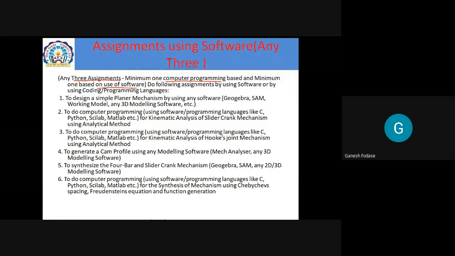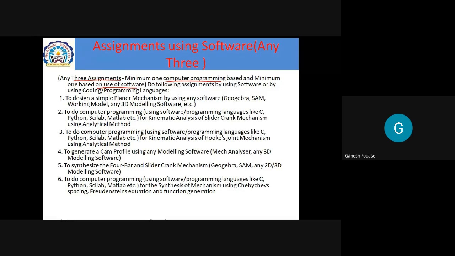So you have to apply that knowledge now to the concepts you studied in theory of machines, in kinematics of machinery. In kinematics of machinery, you may study some concept, like synthesis of mechanism by analytical approach. Now to get that synthesis of mechanism, and to get validation of that, you can solve the same problems by using programming as well as by using software. So do the following assignments by using software or by using coding, or programming languages. Now here we need to design a simple payload mechanism using any software. Software options are mentioned here: GeoGebra, SAM, Working Model, or any 3D modeling software you can use for designing of this payload mechanism.